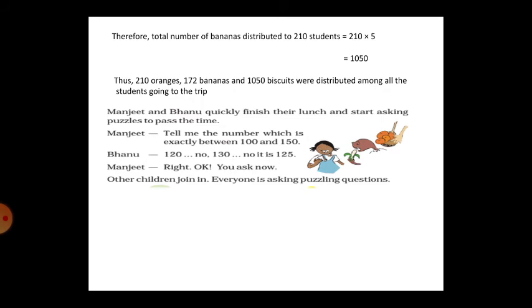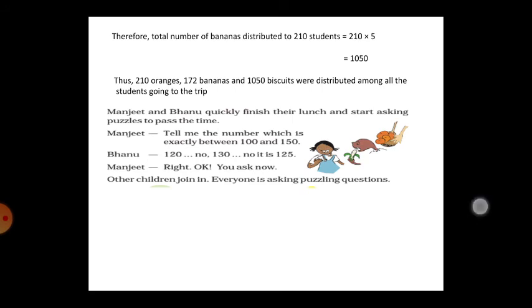Manjit and Banu quickly finish their lunch and start asking puzzles to pass the time. Manjit asks, tell me the number which is exactly between 100 and 150. Banu guesses 120. No. 130. No. It is 125, because 100 plus 25 is 125, and 150 minus 25 is 125. Manjit says right, okay, you ask now.